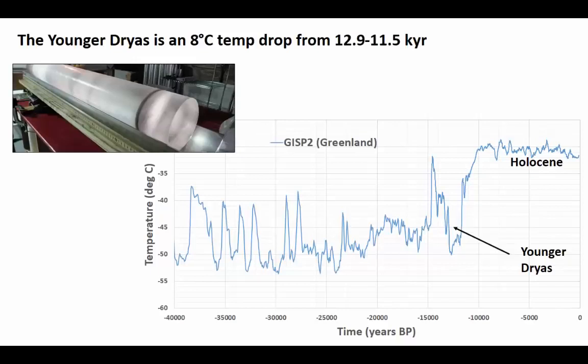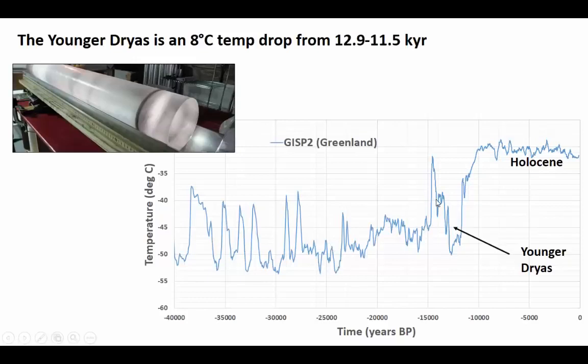However, in the mid-90s, the first ice cores were drilled on the Greenland ice cap, shown here. By analyzing isotopes in the layers of this ice, scientists were able to reconstruct temperature fluctuations at a very high resolution over the last 40,000 years in Greenland. What these show are wide swings in temperature, known as Dansgaard-Oeschger cycles.